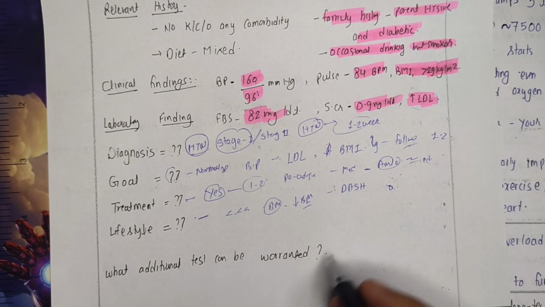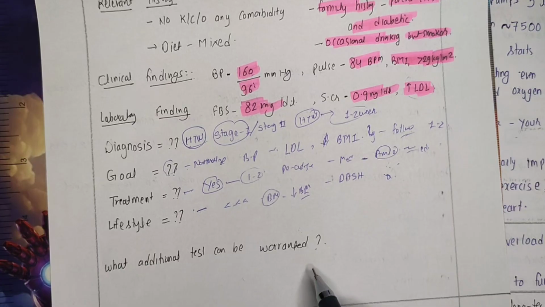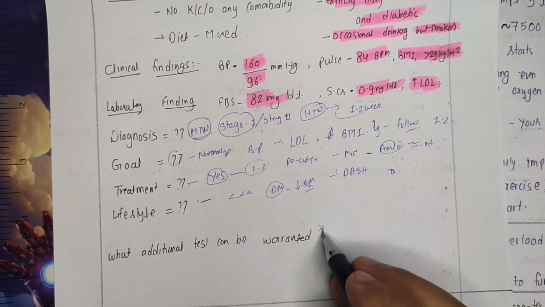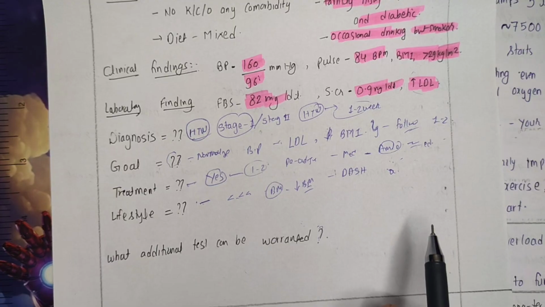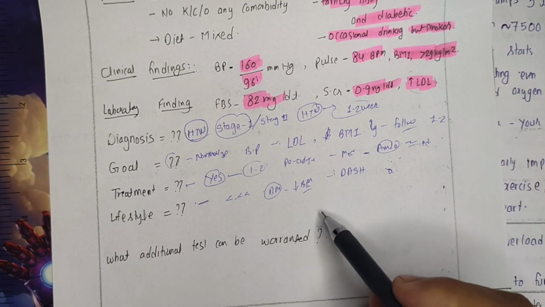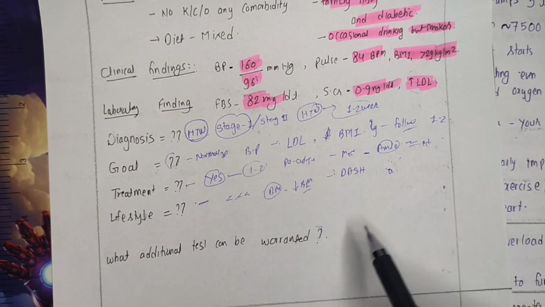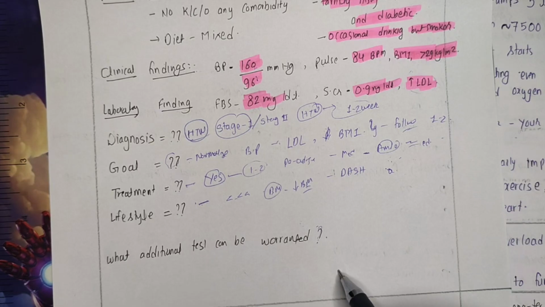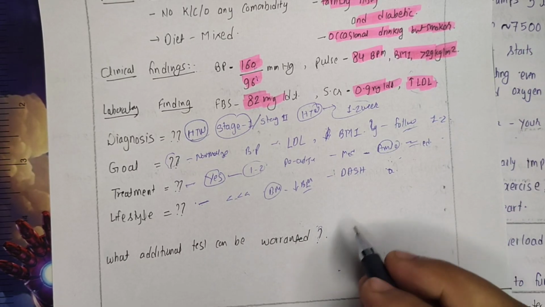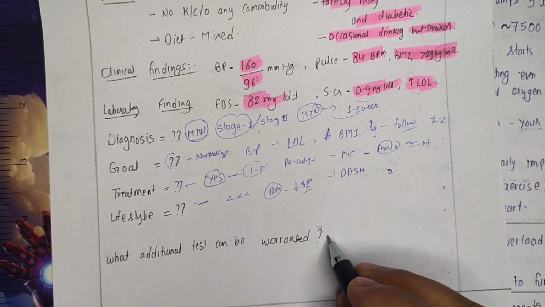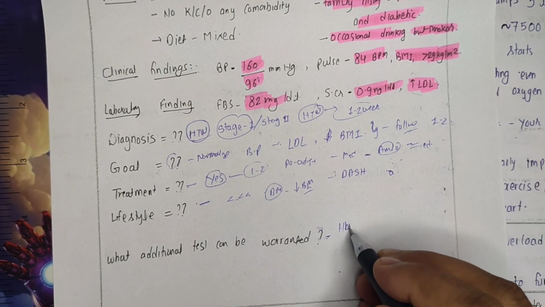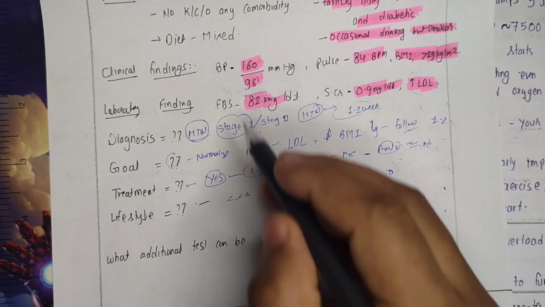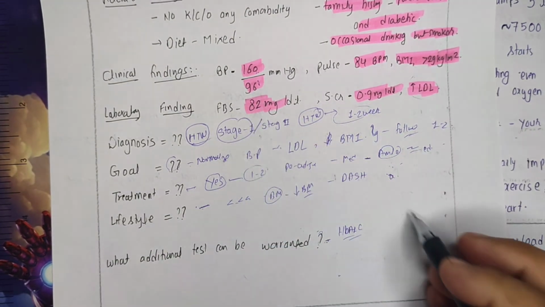And here another question is what additional test can be warranted, right? As he is a new case, there is very little chance he may be having complications, because till now he was not having any complications, right? But if we want to see, we can go with some additional tests like HbA1c, because fasting blood glucose alone will not give the entire picture of diabetes.